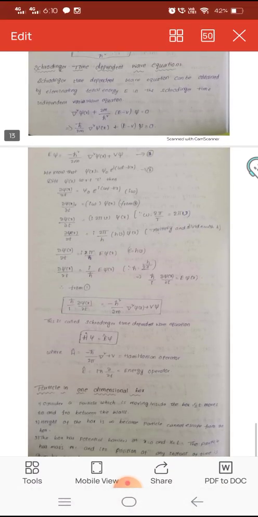Rewriting with h bar, we have minus h bar square by 2m del square psi of x plus E minus V of psi is equal to 0. Now we differentiate it with respect to t. Then we get del psi of x by del t is equal to i omega psi of x. By solving all these, we get h bar by i del psi of x by del t is equal to minus h bar square by 2m del square psi of x plus V psi.